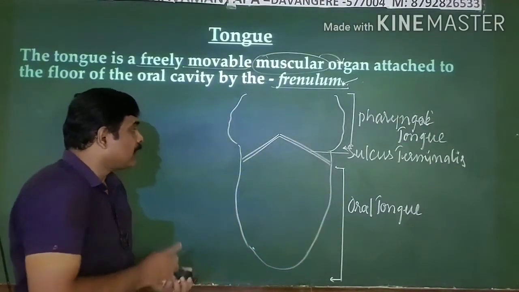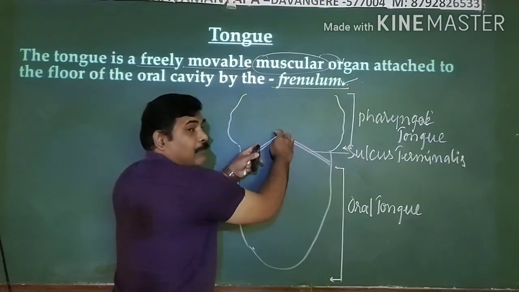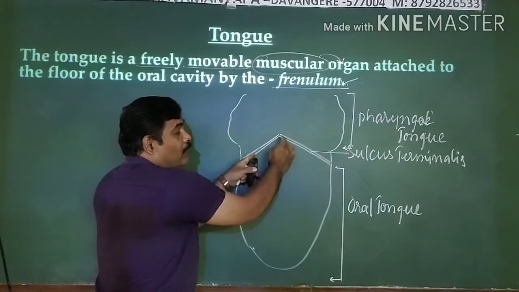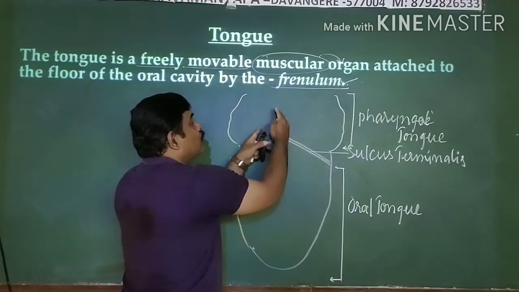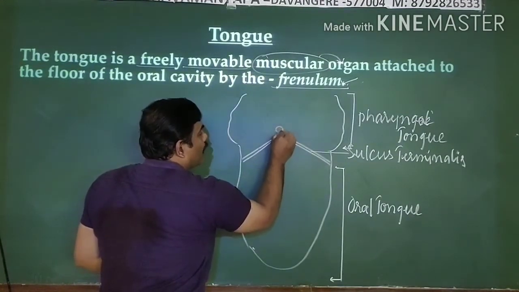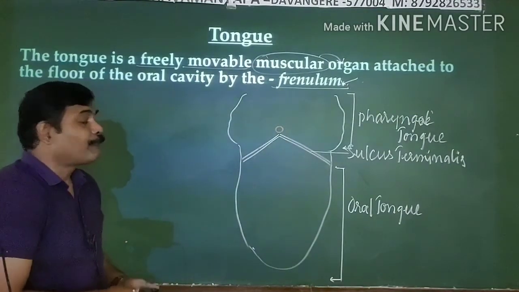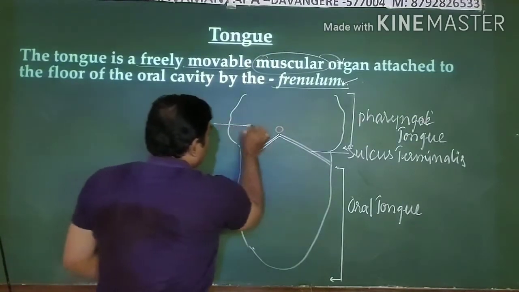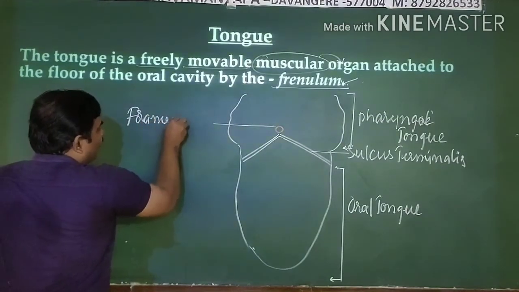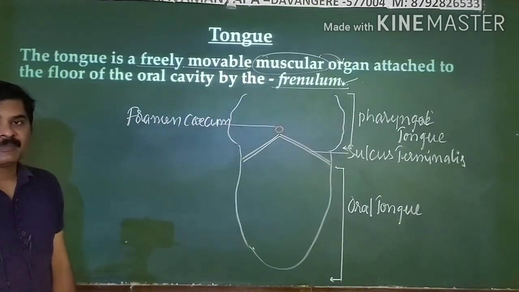Right. When you examine it clearly, this V-shaped furrow, the sulcus terminalis, has its apex facing towards the back of the tongue. See this point. At this area you can see a depression or a pit is present, which is known as the foramen cecum. This pit is called foramen cecum. Clear?